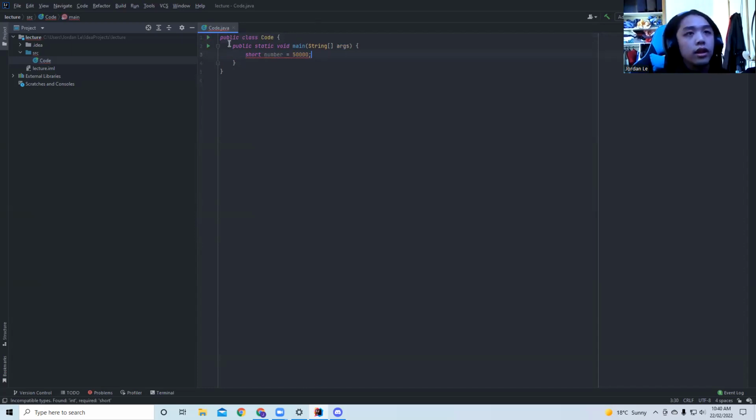Okay. Here it says that it wanted a short to be in this variable, but it didn't get a short. It got an integer because the number is just too big. If it was only like 5K, it would be fine with it because it's within that range of negative 32 something K to 32 something K. I don't remember the number. That's essentially it. All good. Guys get it? Sweet. All right.